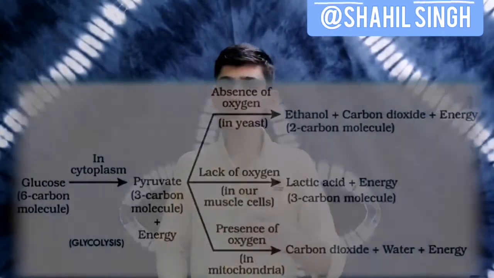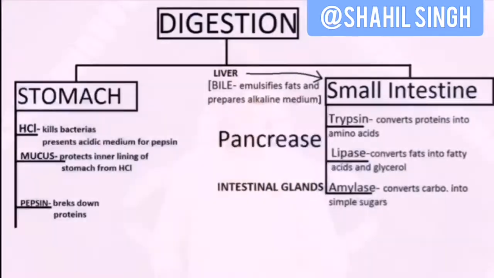Also, diagrams. This chapter has tons of diagrams and you need to memorize almost all of the diagrams that are listed in this chapter, and understanding the concepts of this chapter is made easier through flowcharts. Yes, like this flowchart of glycolysis or respiration and this flowchart of digestion. So making flowcharts makes things easier, and you can obviously make flowcharts yourself. Diagrams like the structure of human respiration, the structure of human digestion, structure of nephrons, structure of stomata are very important diagrams, so you must go through them at least once before examinations.